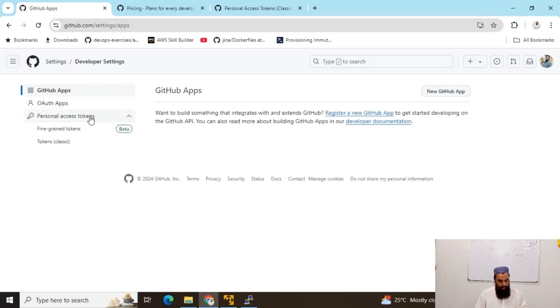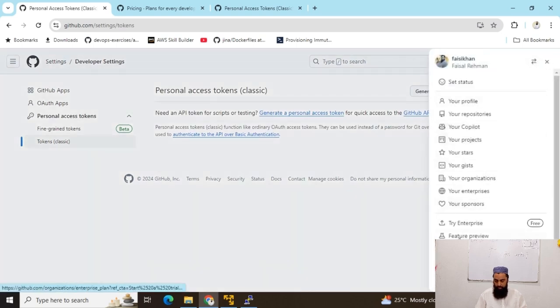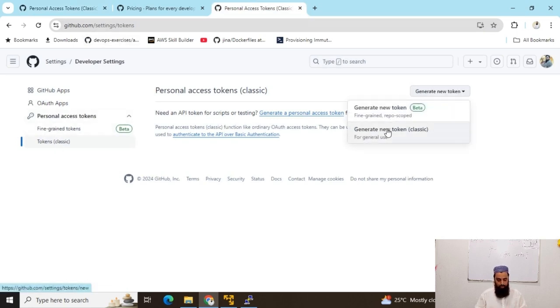So I can create tokens here using the classic tokens, and I can generate a new token. So you can go from here as well. This option under your profile, go to settings and then developer settings, and then we can create the token from here. So now I will generate a new classic token.